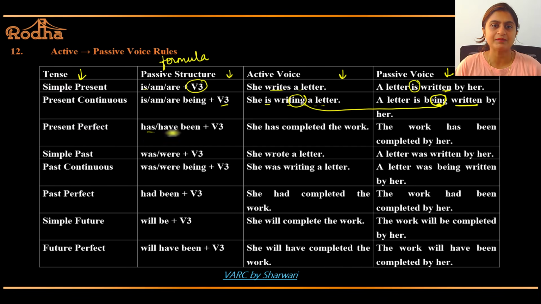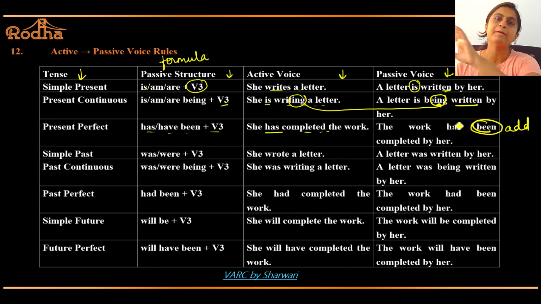Present perfect: has, have plus been plus V3. She has completed. Just add been. The work has been completed by her. Past perfect, present perfect or future perfect, you just have to add been. In continuous, you have to add being.